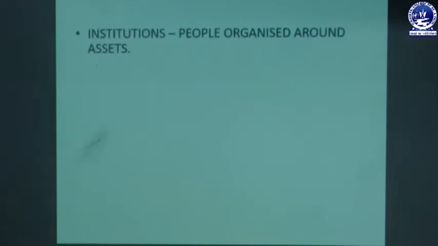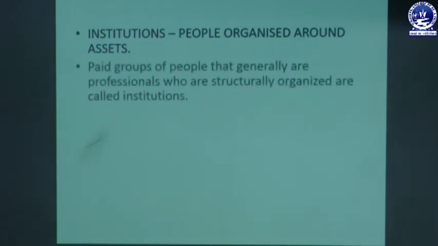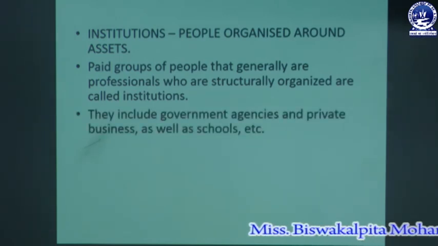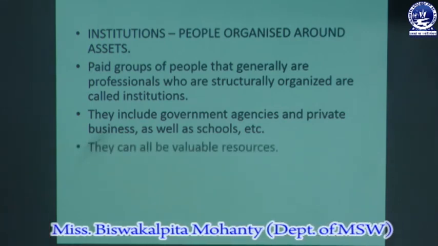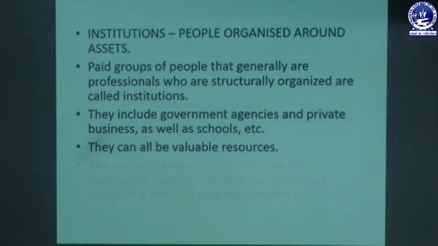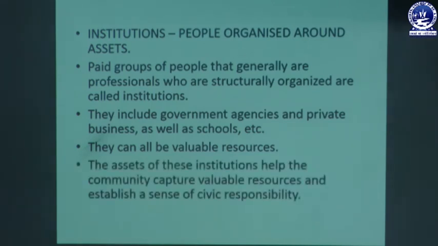Next are the institutions, which are the people organized around the assets. The paid groups of people that generally are professionals who are structurally organized are called institutions, and they include government agencies, private businesses, schools, etc. They are the institutions that are there in the community, and they can all be valuable resources. So the assets of these institutions help the community capture valuable resources and establish a sense of civic responsibility.